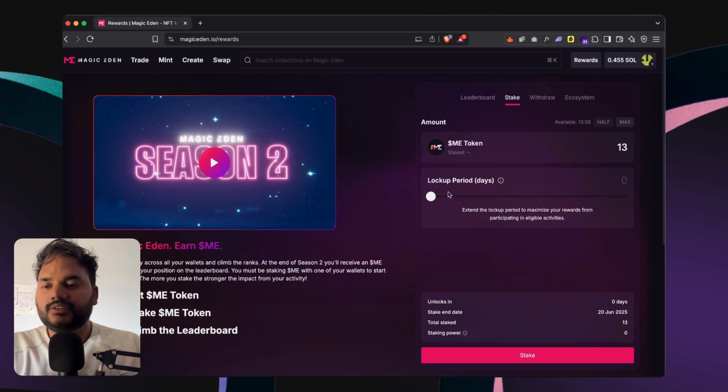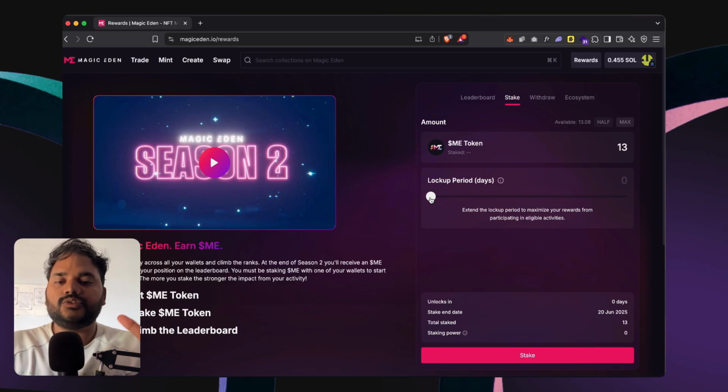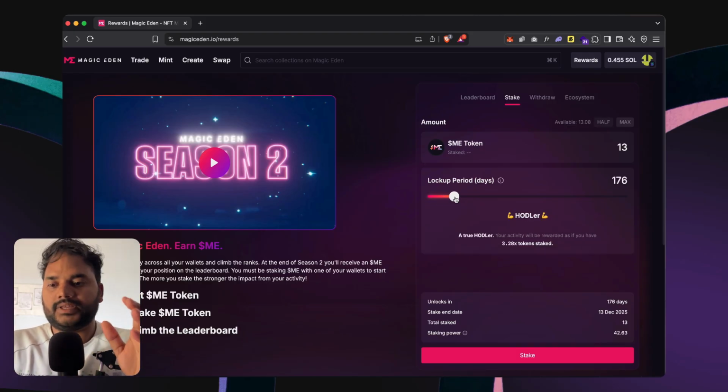Once you add it there, you need to select a lockup period. Lockup period is nothing but the period of time till when you want to keep it safe with the Magic Eden platform. Remember that you can't withdraw or transfer these ME tokens within that lockup period. So be sure of how many days you're putting it. For our tutorial, we are keeping it as 99 days.